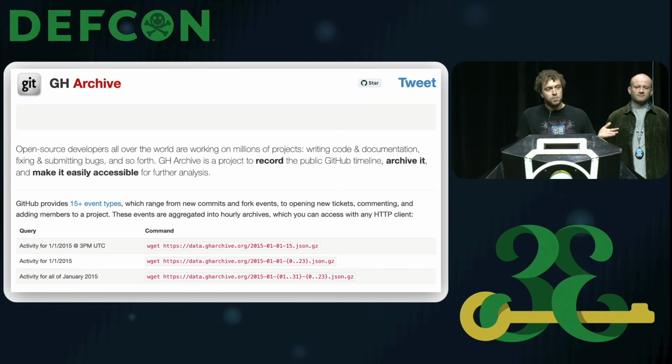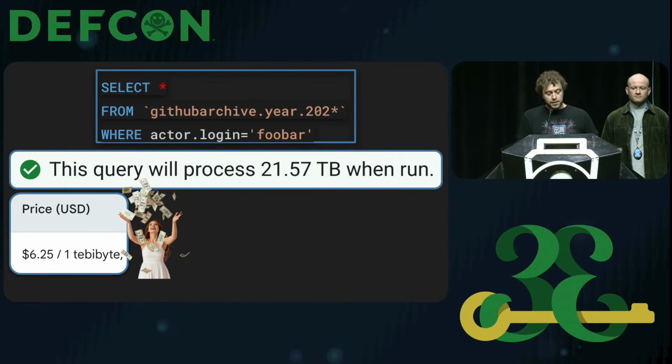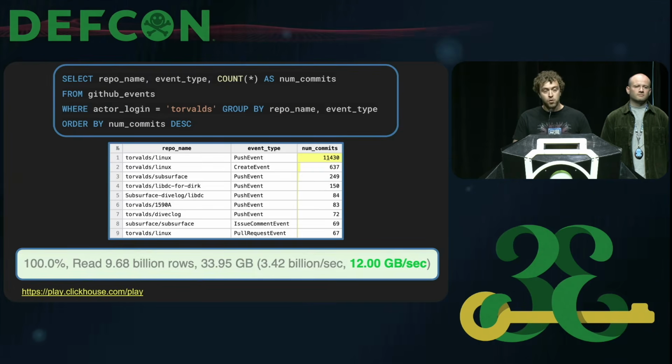Two ways that we can consume that. First one is using Google BigQuery. It's a service by Google Cloud where you can query public data sets like this one. It works very well. It has all of the metadata. You have to be very careful, though, because if you do select star on a very wide range, you're going to pay a lot of money because you pay by terabyte of data scanned. So this query here is going to cost you like $130. You need to be careful. Now, if you don't need the full metadata, you can also use this playground from the ClickHouse demo.